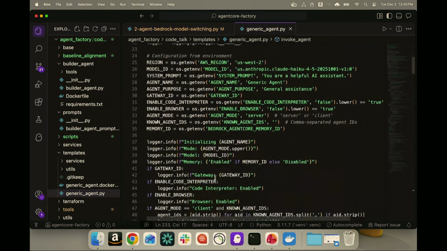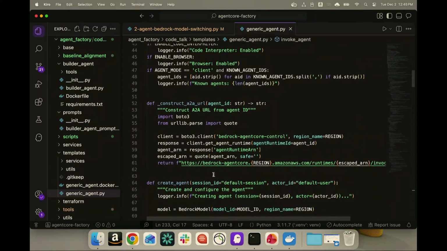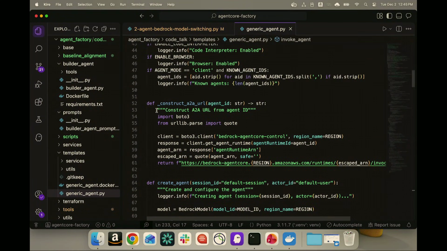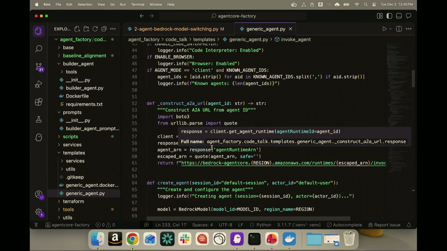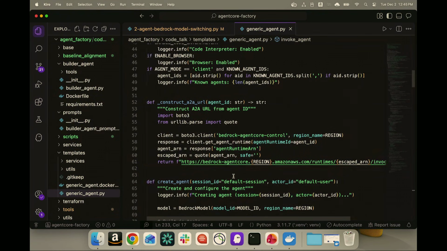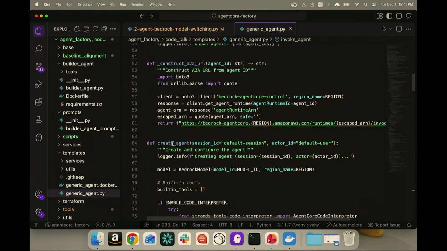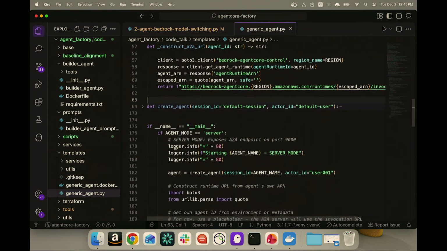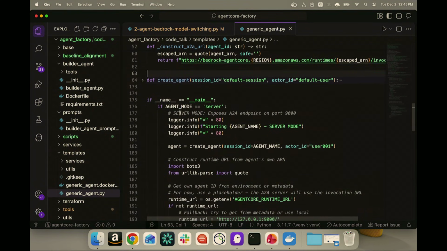So just to walk through this code briefly, we've got one function here to construct A2A URLs. For multi-agent systems, we need this function so that our agents can discover each other using A2A. And this is the URL that we're returning on Bedrock Agent Core. We have this create agent function that I'm going to skip here, but we'll take a look at it momentarily. And then we have our main function.